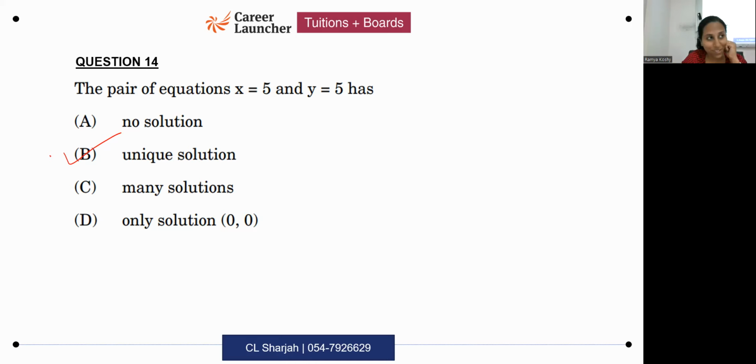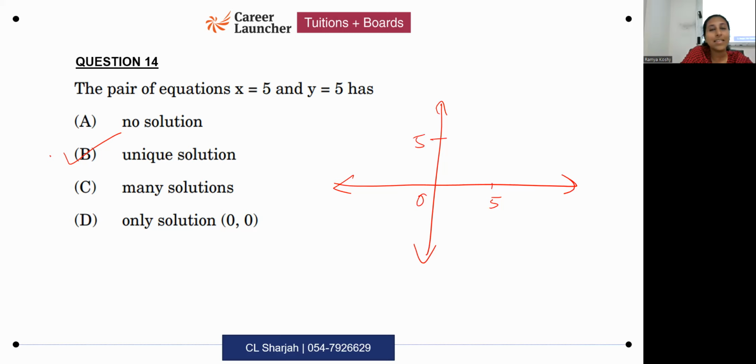How do you analyze this graphically? x is equal to 5 is what type of line? x equals 5 is a vertical line. So a vertical line which passes through 5. This is x is equal to 5.